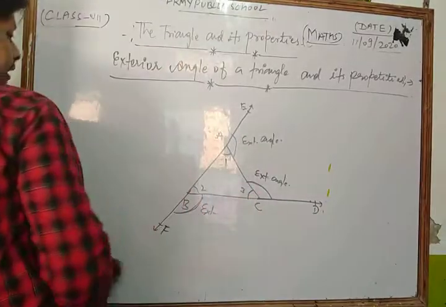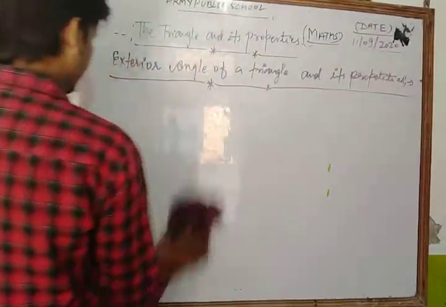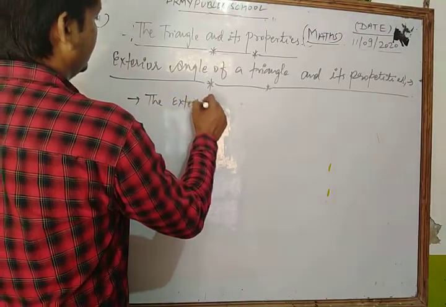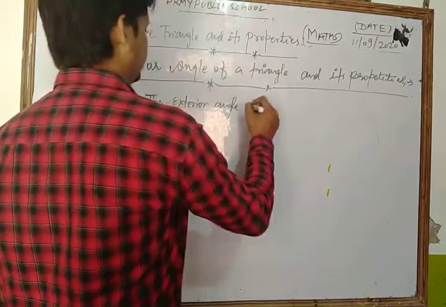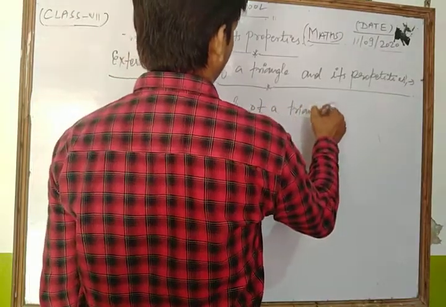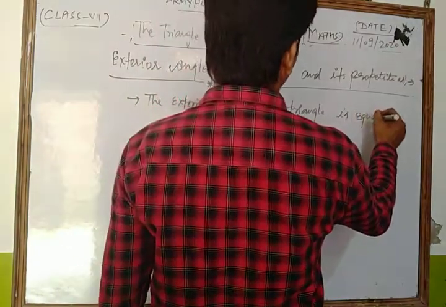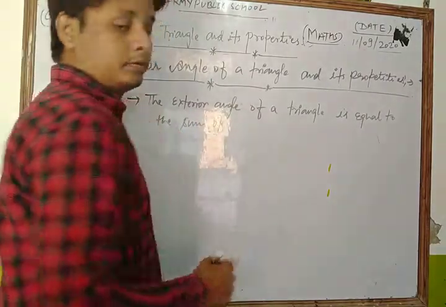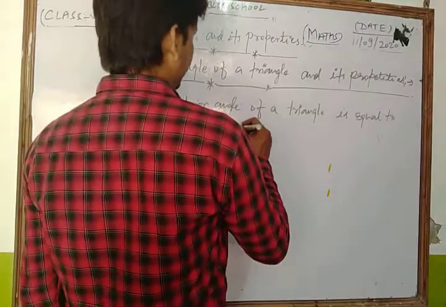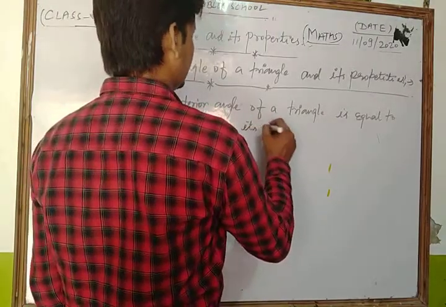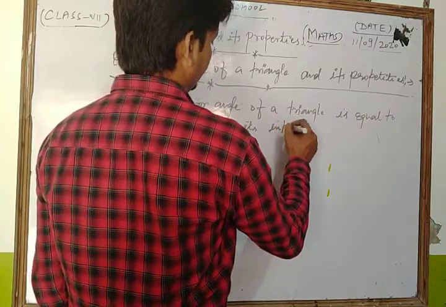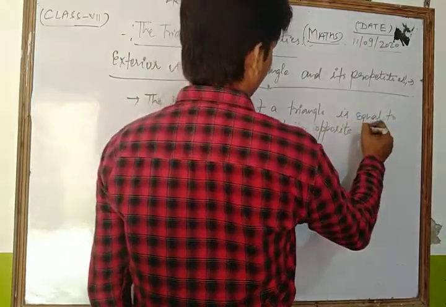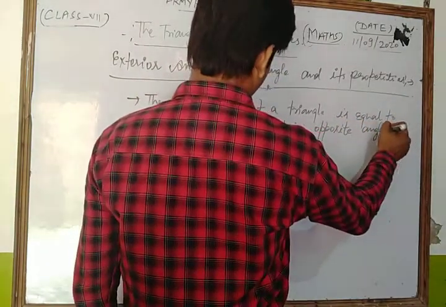So one important property related to the exterior angle: the exterior angle of a triangle is equal to the sum of its interior opposite angles.